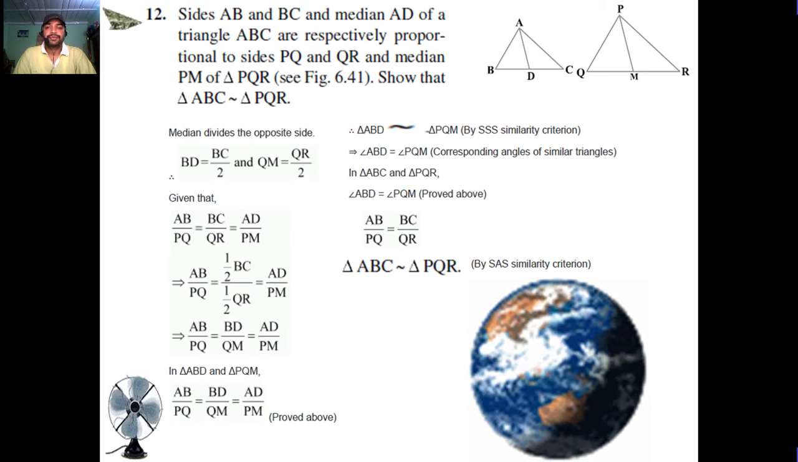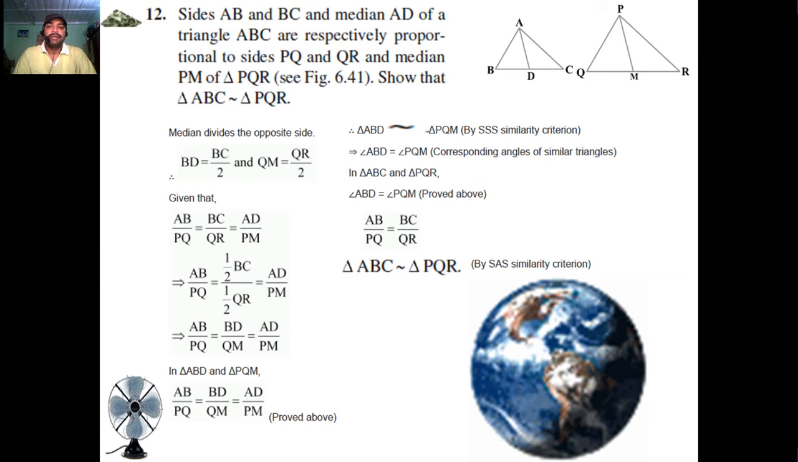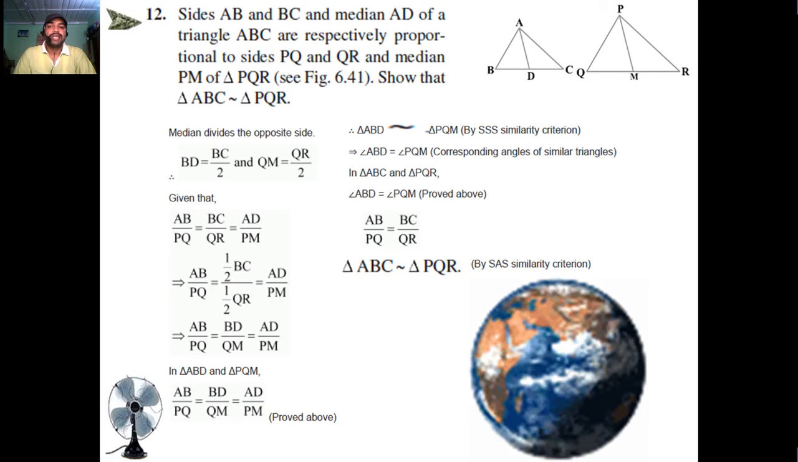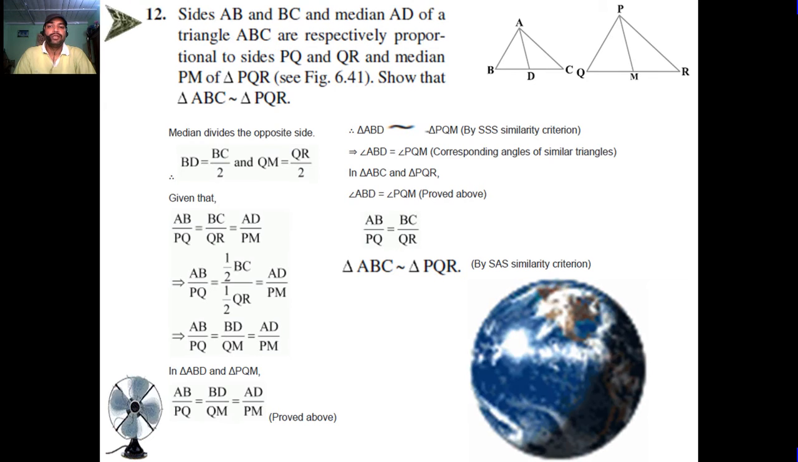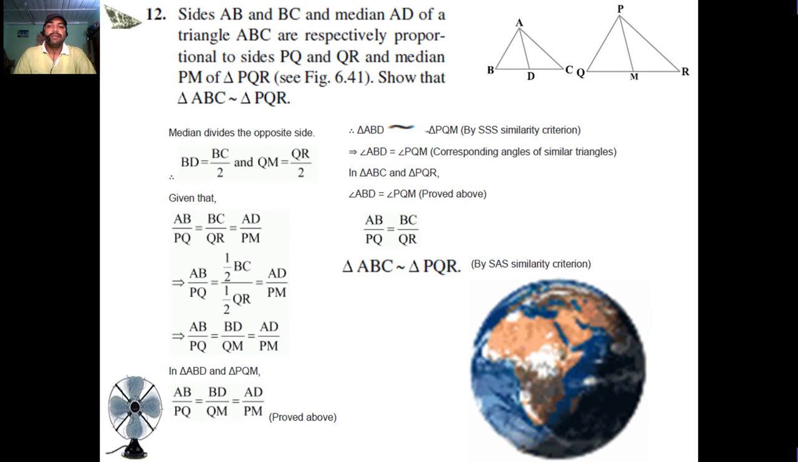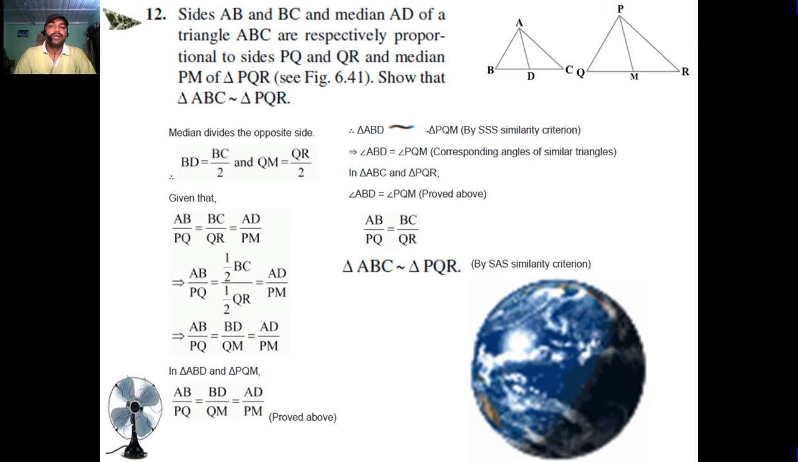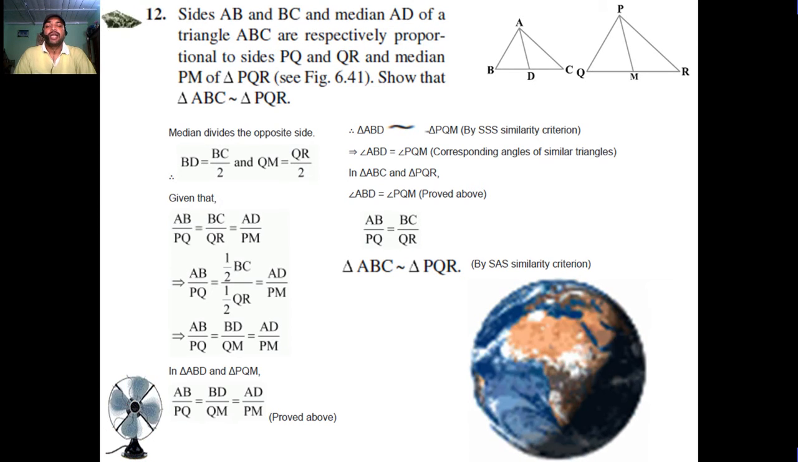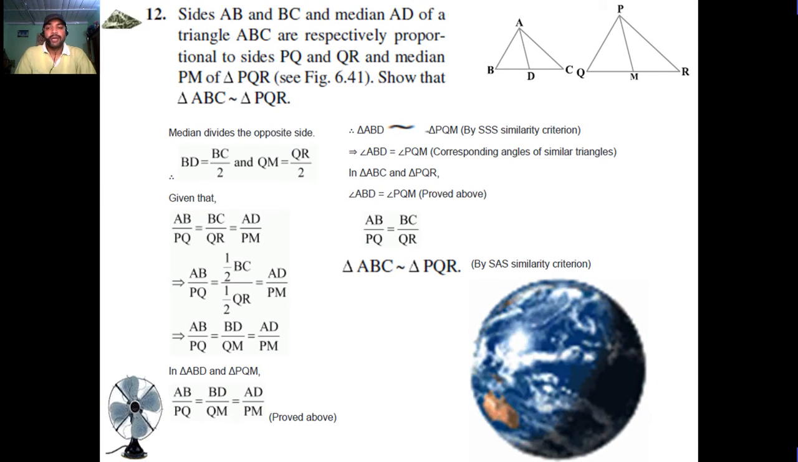Question number 12. Sides AB and BC and median AD of triangle ABC are respectively proportional to sides PQ and QR and median PM of triangle PQR, see figure 6.41. Prove that triangle ABC is similar to triangle PQR.